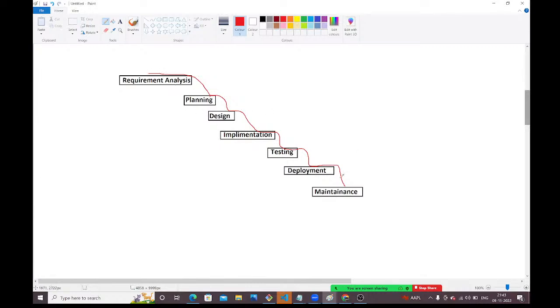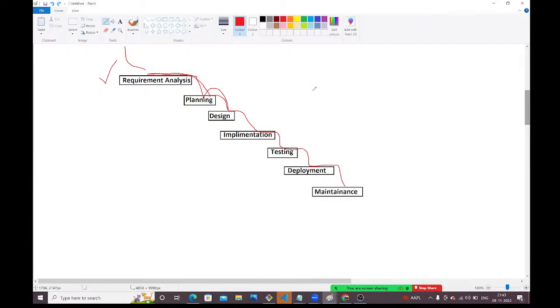Same way we need to follow this process, guys. Means what? First, this requirement analysis process should be completed. Once this requirement analysis is completed, then only you can go to planning. Without completing requirement analysis, you can't go to planning. Planning, not design. Without planning, you can't jump to design. If you throw the water here, without going to the second step, will it directly go to the third step? No, right? When rain comes, how does water fall? Without going to the second step, it won't go to the third step.